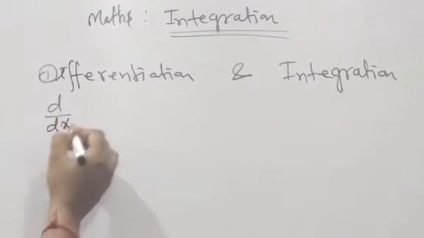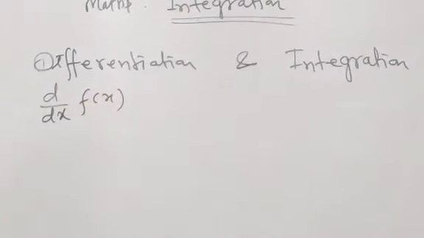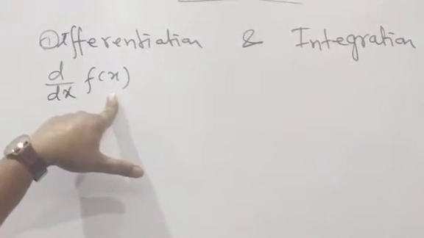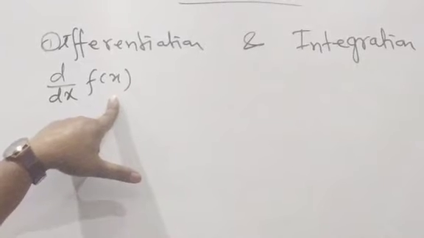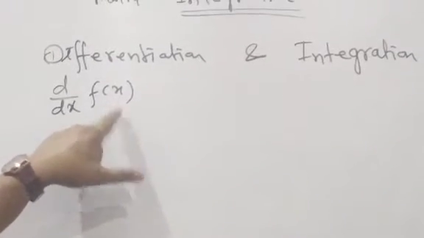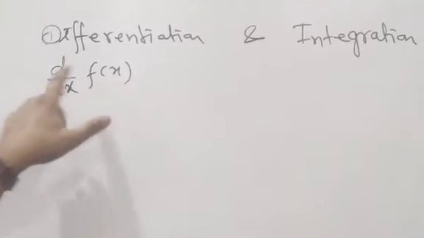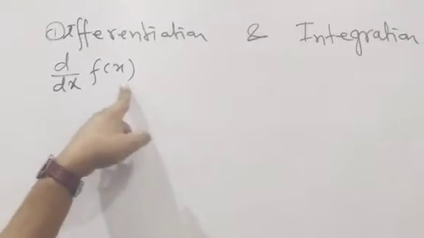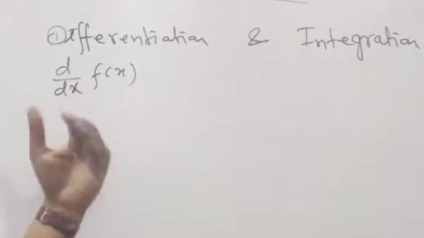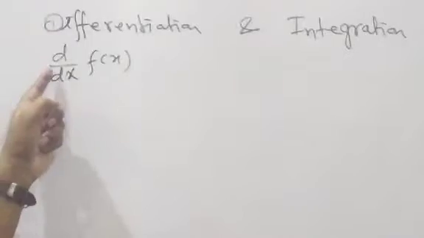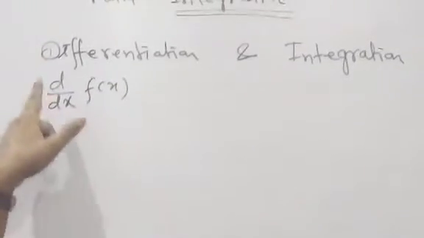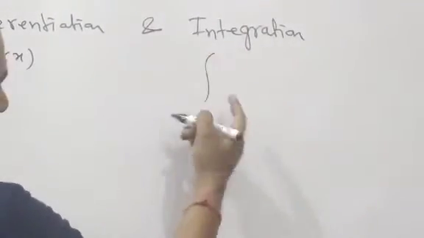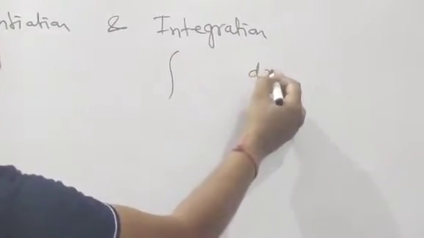d by dx of, suppose, any function. Suppose we have to differentiate, or find the derivative coefficient of any function, then d by dx of f(x) is the symbol. d by dx is the symbol of differentiation, and f(x) is the function, the function which we have to differentiate with respect to this variable. This is the symbol. Then what is the symbol of integration? Integration is this symbol and here dx.